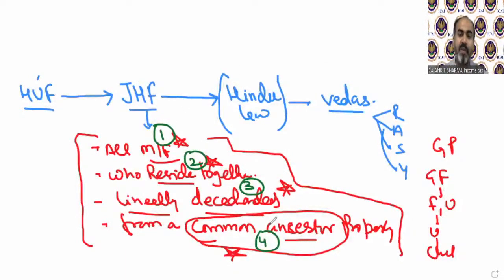Assume in my joint Hindu family, my maternal uncle's son comes and lives with me permanently. My maternal uncle, that's called my Mamaji, and his whole family, my maternal uncle, his wife, and his son, also reside with us permanently together. So in that case, will they be called a part of the joint Hindu family?